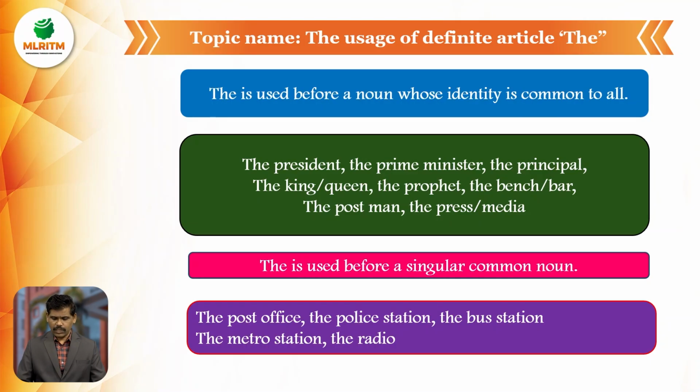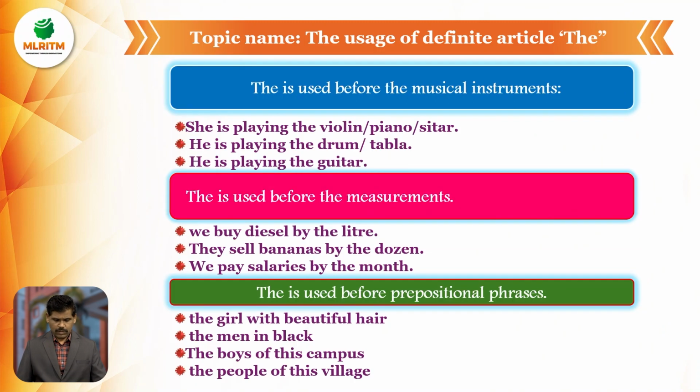The is used before a singular common noun. Article the we use before a singular common noun, the noun which is common. The post office, the police station, the bus station, the metro station, the radio. So please remember, before TV we do not use any article, but before radio we must use the article the. The post office, the police station, the bus station, the metro station. So we can use it with nouns which are common to all.